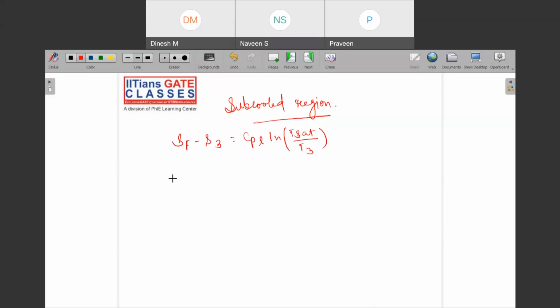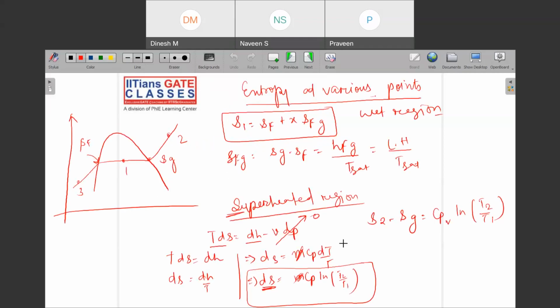Got the idea? Why? Because ln T2 upon T1, right? So here your T2 is T saturation and T1 is the point which we are talking about. Okay. So this is how we used to write T2, T1 and other things. Means enthalpy, entropy and internal energy at various points.